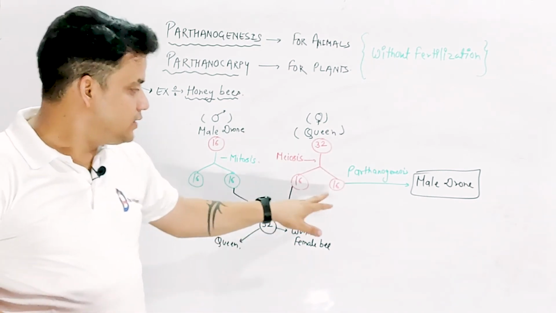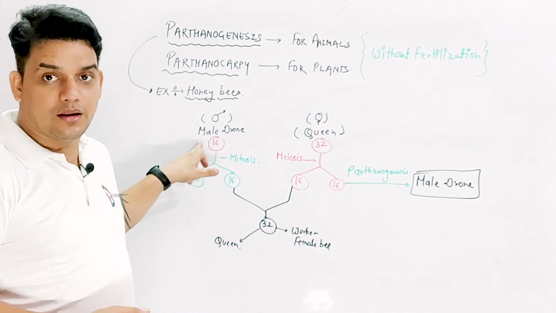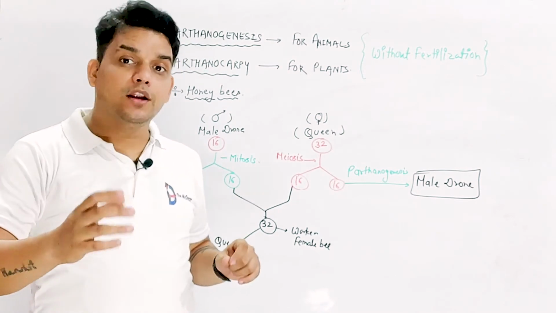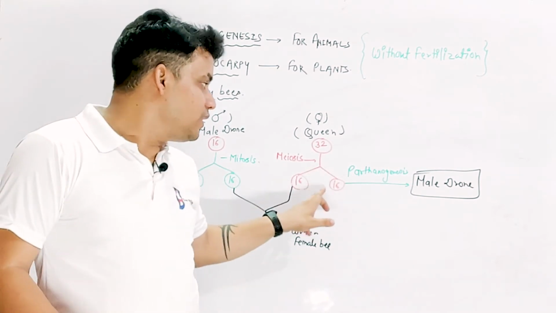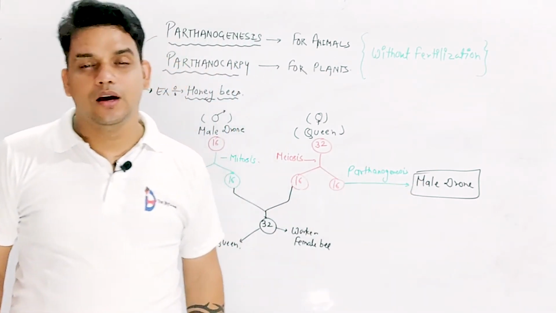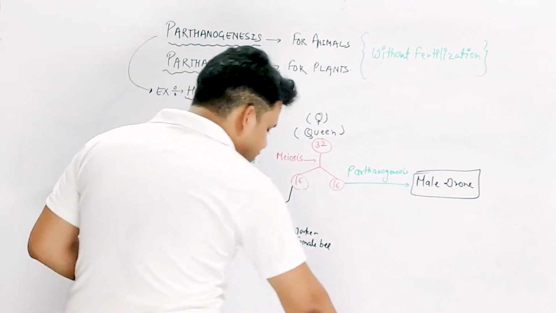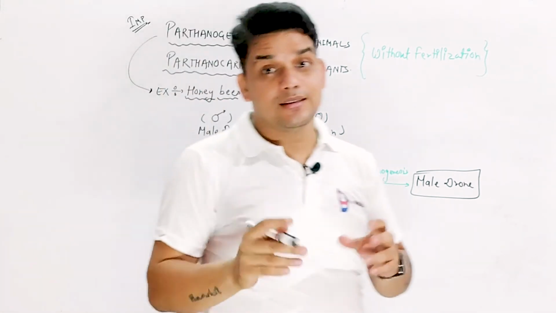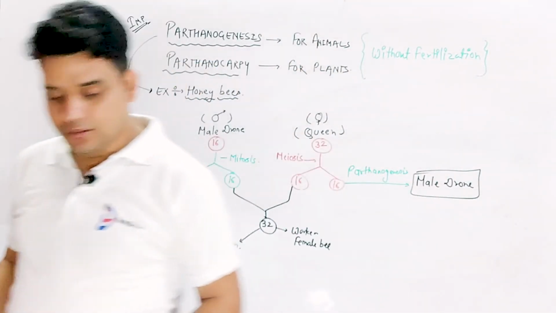Got it? The other one is, what about this 16? We do not consider this 16 because this gamete is formed by the male, and the male drone isn't capable of developing a new organism. The capability to develop a new organism is present in the queen, this 16 gamete. When this gamete undergoes the process called parthenogenesis, there is a development of the male. This is another very important thing for NEET and other competitive exams, as well as for the class 12th board examination. So remember this thing. Got it? Please write it down.